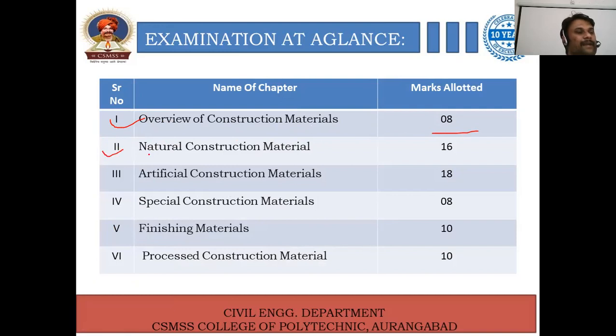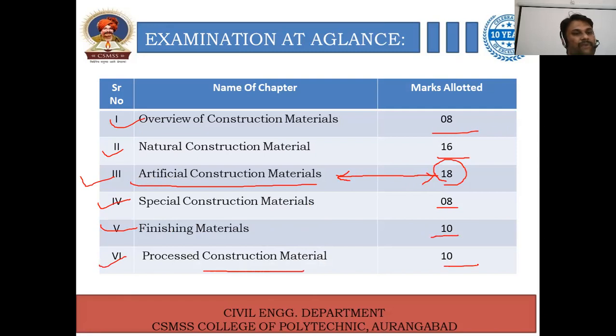Then the second chapter is natural construction material, which is allotted 16 marks. The third chapter is artificial construction material, which is allotted 18 marks and is the highest weightage chapter in this course. The last one, special construction material, is for 8 marks. Then finishing materials is for 10 marks. And the last one is processed construction material, which is for 10 marks.